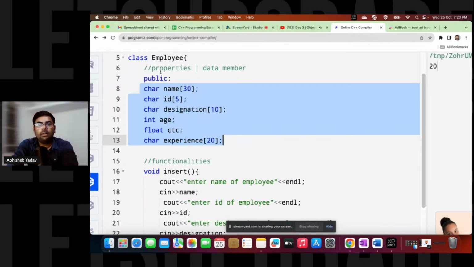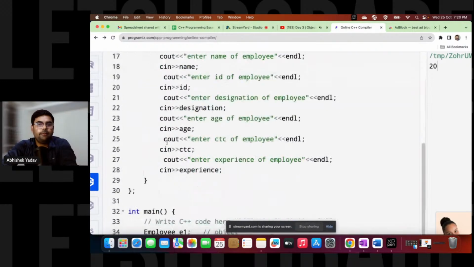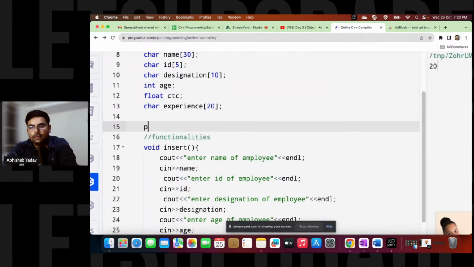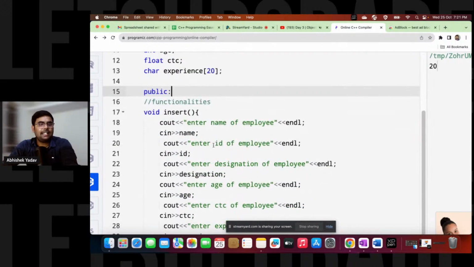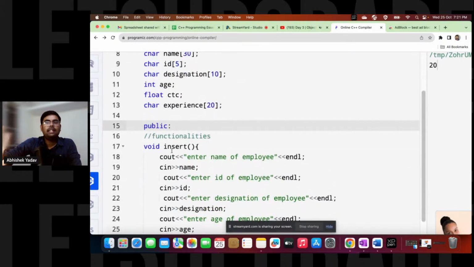So what I will do now, I will make this data member private, okay? And I will make this member function public, right? And we will see in the next class, when we are making the login part, that this insertion operation is only accessible by the admin, not by anyone else, right?